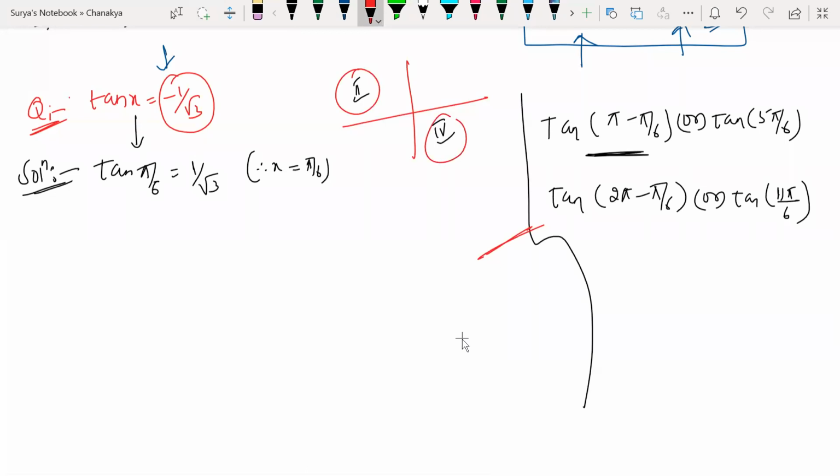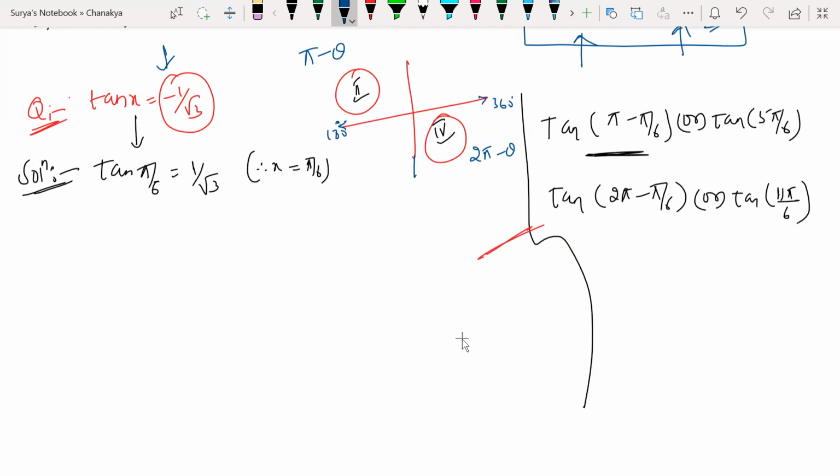I have to choose second and fourth quadrants here. In the second quadrant, can I write pi minus theta? The fourth quadrant is 2 pi minus theta, no? Yes or no? Here 360, here 180. So pi minus theta, and here 360 minus theta, that is 2 pi minus theta. So theta, pi minus theta and 2 pi minus theta.